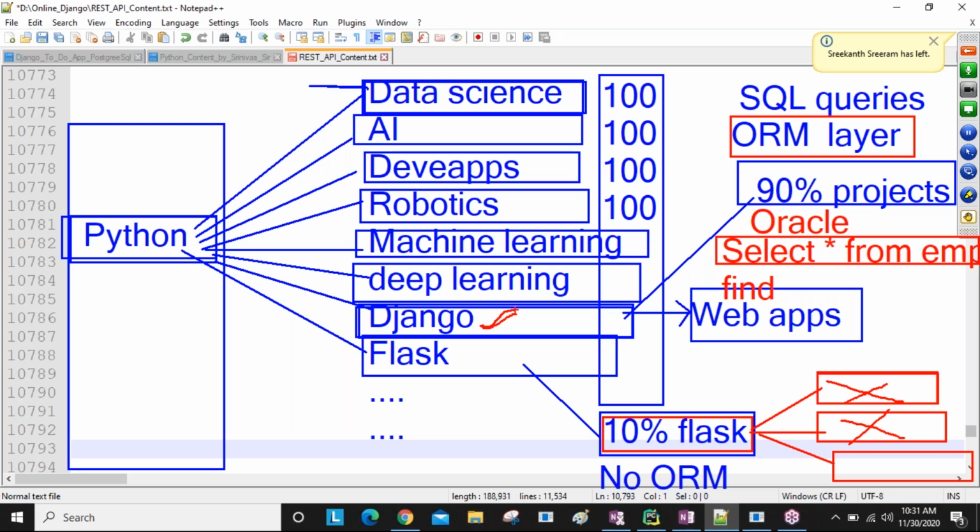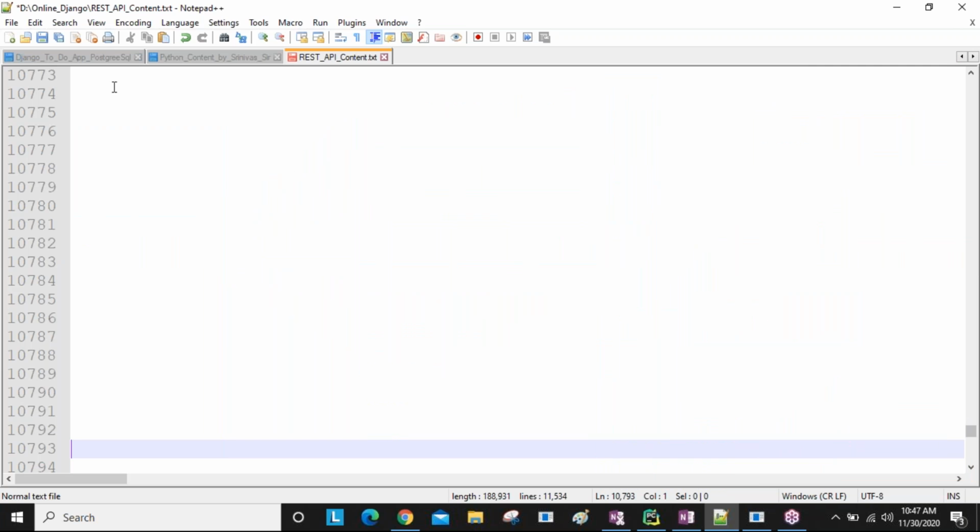Understanding, guys, everyone, this structure? I hope you are understanding. Yeah.